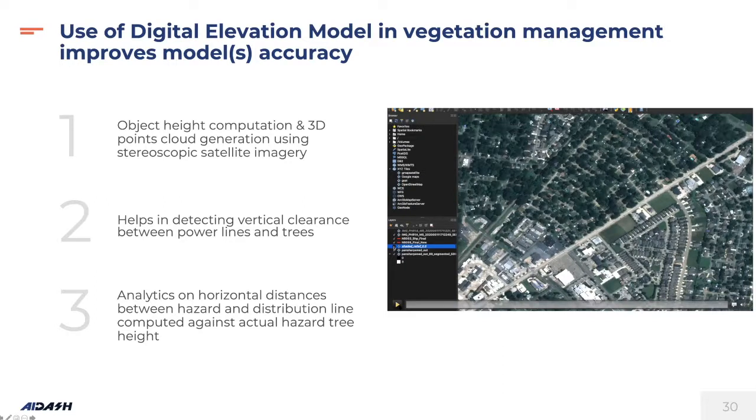We use multiple mono or stereo satellite images taken from two different angles to create a digital elevation model. This model improves the accuracy, helps in improving the vertical clearances, and also helps in identifying the high risk areas.